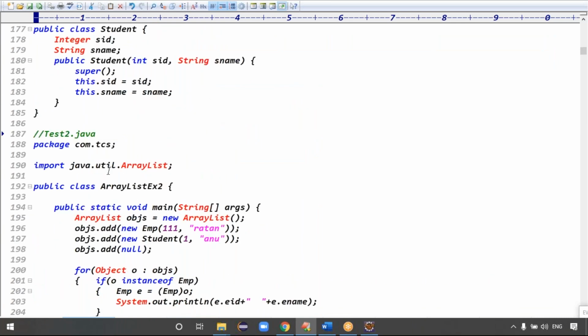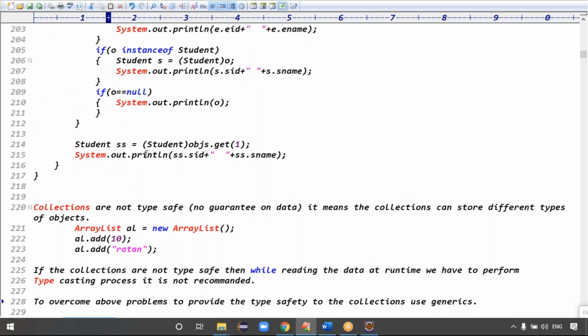There is no guarantee on the data. If collections are not type safe, then what's the problem? Tell me. Collections are not type safe, guys. Collections are not type safe, no guarantee on data. It means the collection can store different types of objects, right?